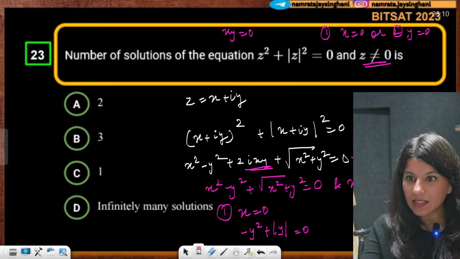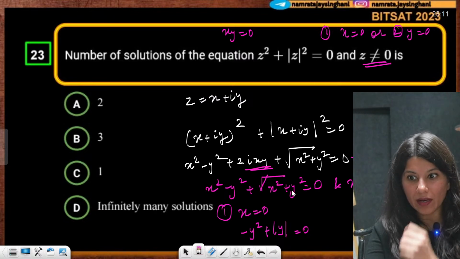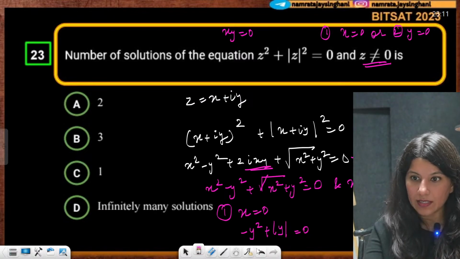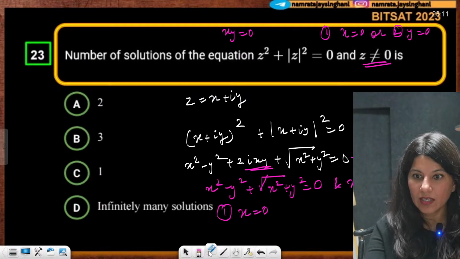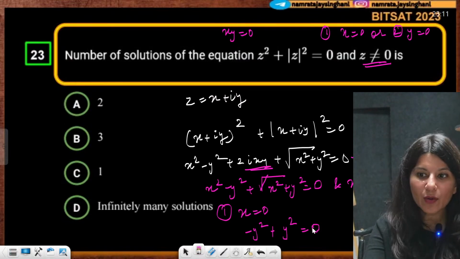Root will get cancelled, ma'am. Oh yes, the root is going to get cancelled. So this is just y square. So minus y square plus, can you see, this is y square. This is anyway going to be 0.